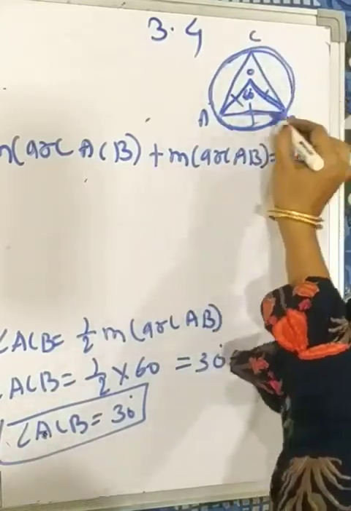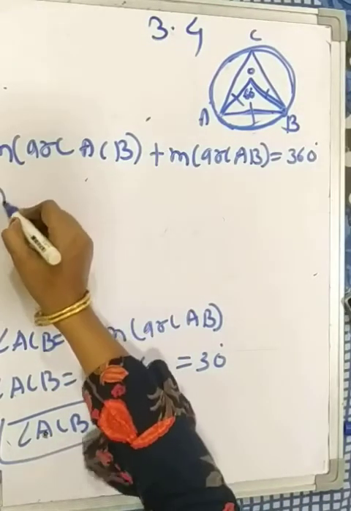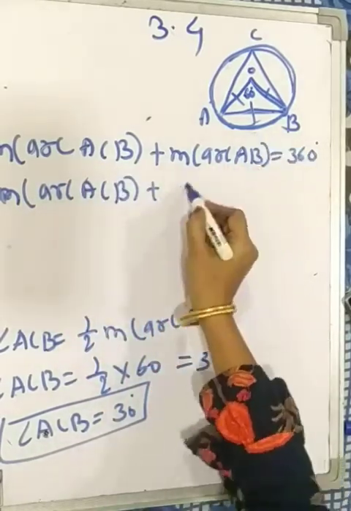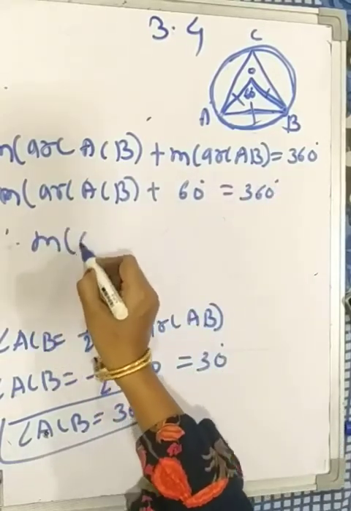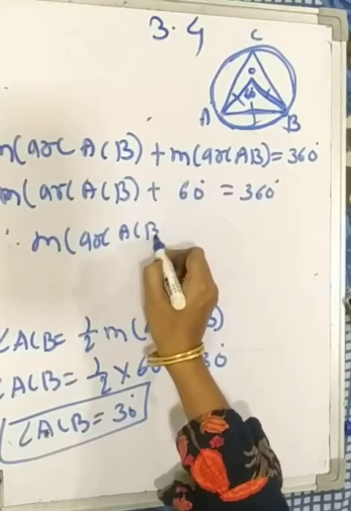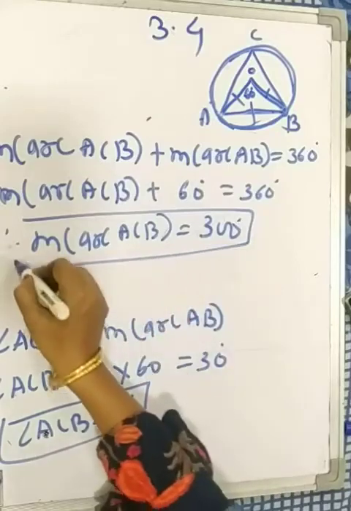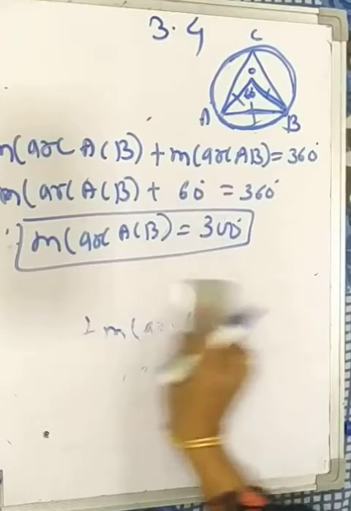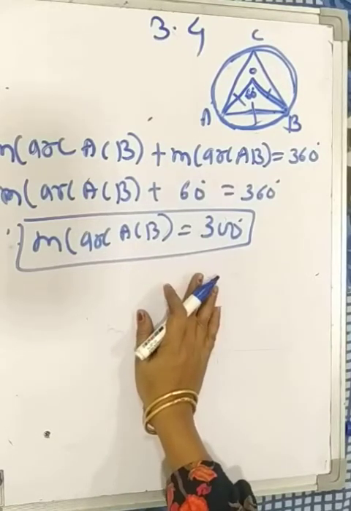This is major arc plus minor arc, that is 360 degrees. We have to find the measure of arc ACB, and measure of arc AB equal to 60 degrees. Therefore, measure of arc ACB equal to 360 minus 60, that is 300 degrees. This is the measure of arc ACB.